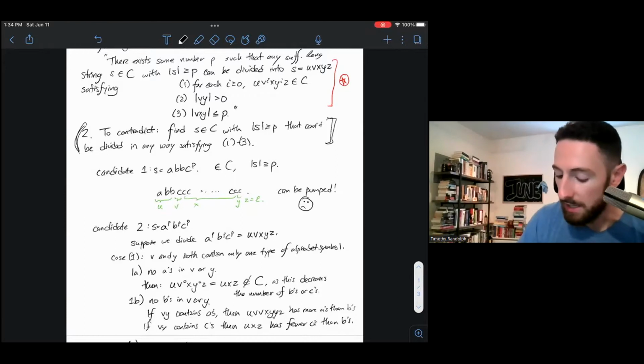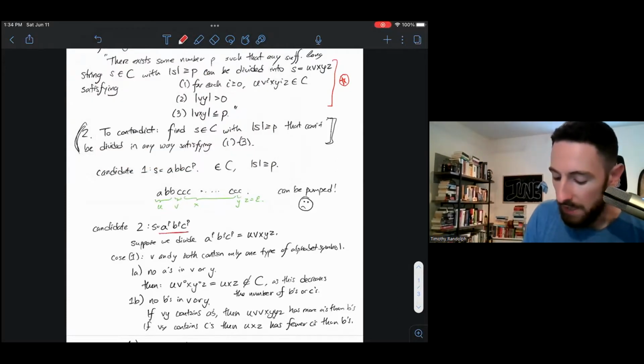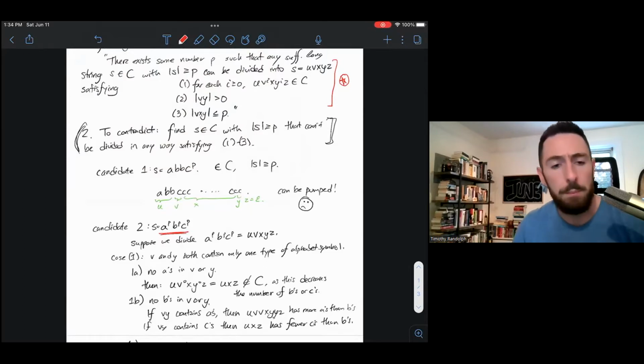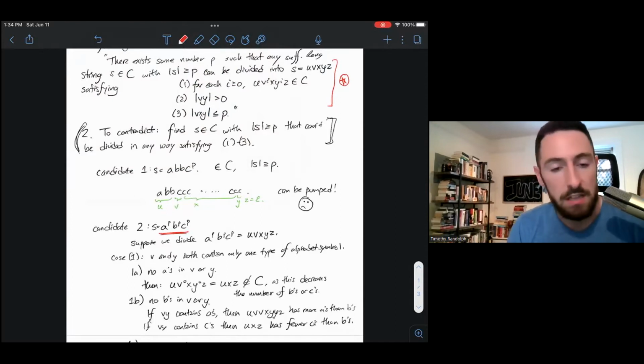I had to trace out a lot of cases here, but if I had just come up with this string, there's a couple of ways I might argue it to myself. At a high level, before I'd even written the proof, I might think, look, if I break down this particular substring into 5 pieces, and then I start pumping it up, it's going to quickly change the number of A's, B's, and/or C's. And it seems like doing that is going to break the precise relationship of the lengths of my 3 strings.